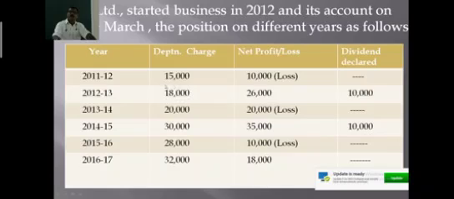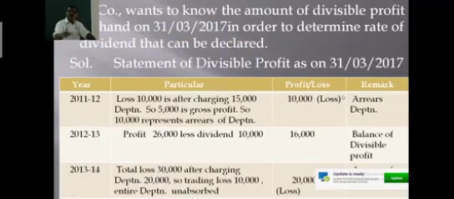After deducting the 18,000 rupees depreciation, the company earned a profit of rupees 26,000 and declared a dividend of rupees 10,000, and the balance of profit of rupees 16,000 in the year 2012 and 13 is the balance of divisible profit. This profit is available for declaration of dividend in the coming years.